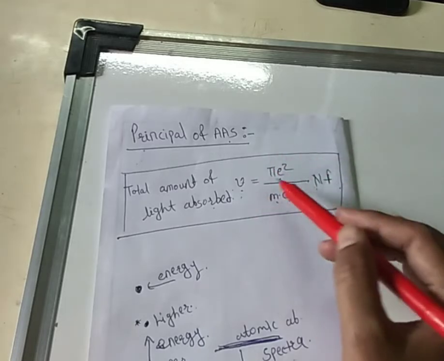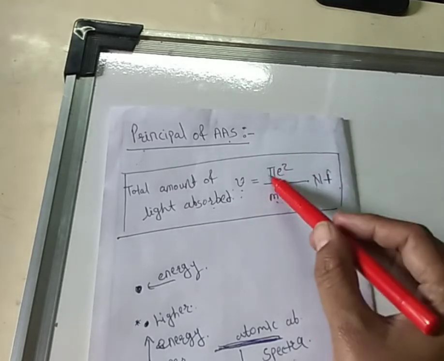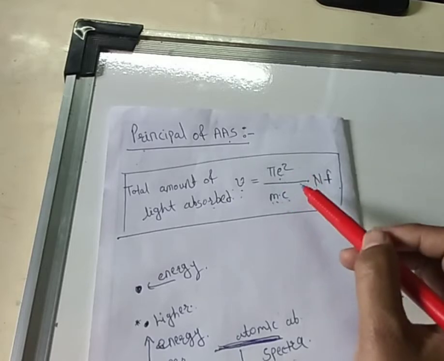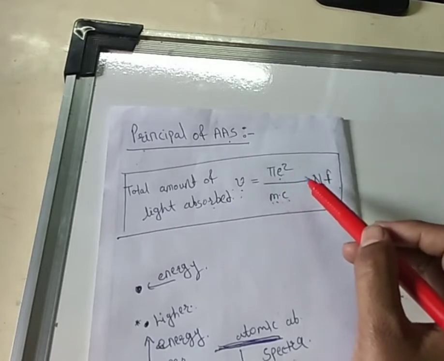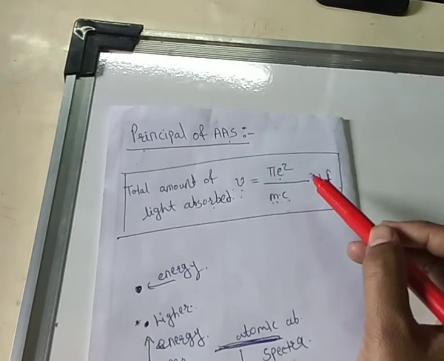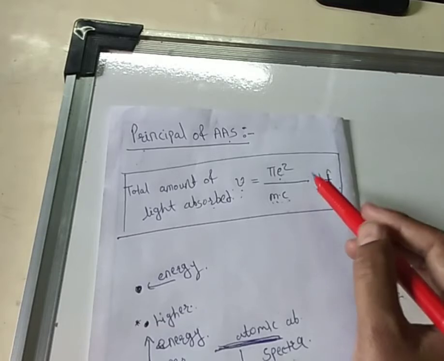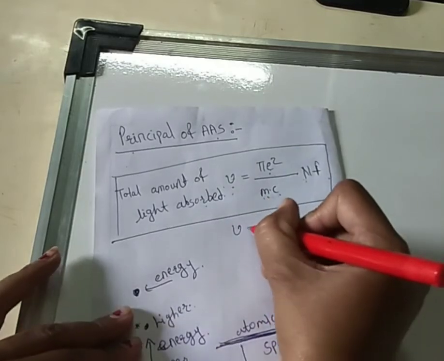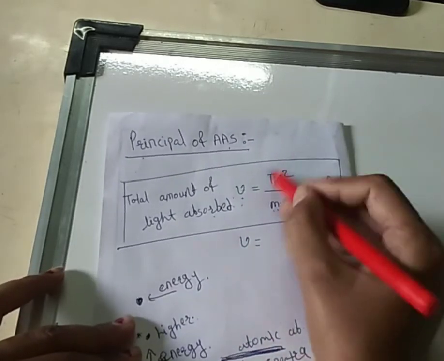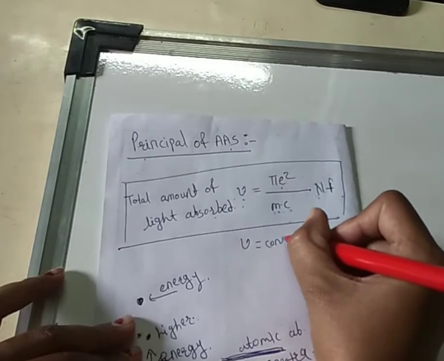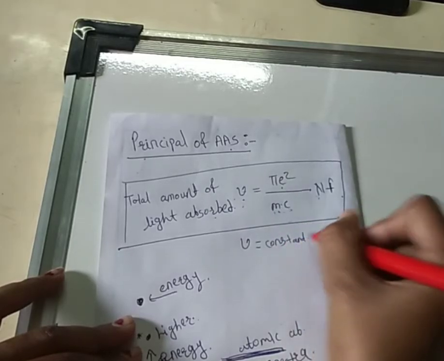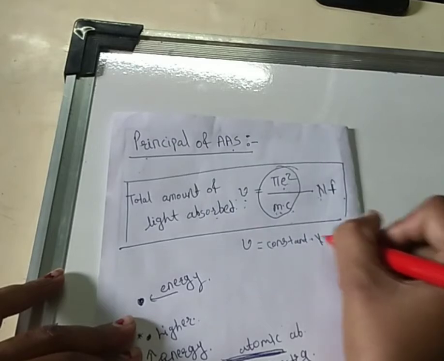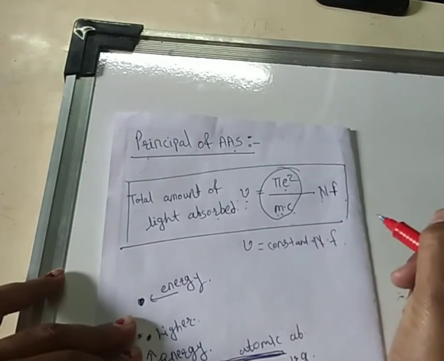In this equation, pi, e, m and c are constants. So the total amount of radiation absorbed is equal to this whole constant term into N into f.